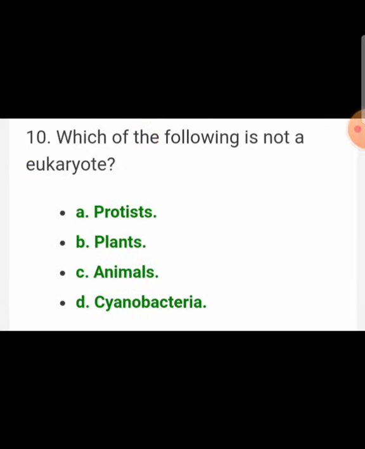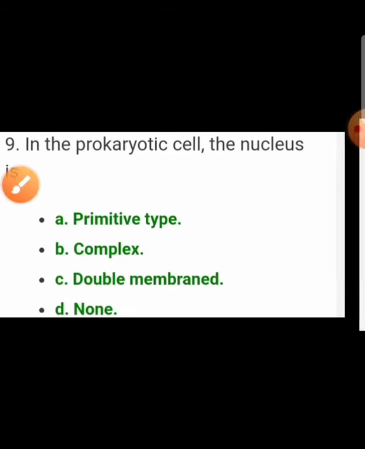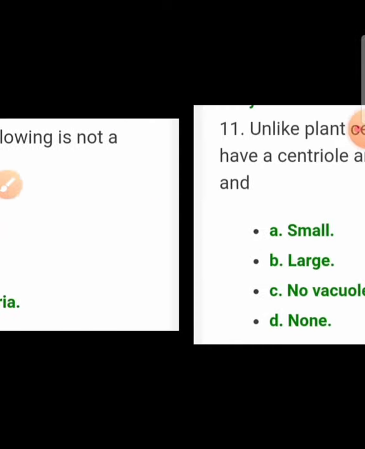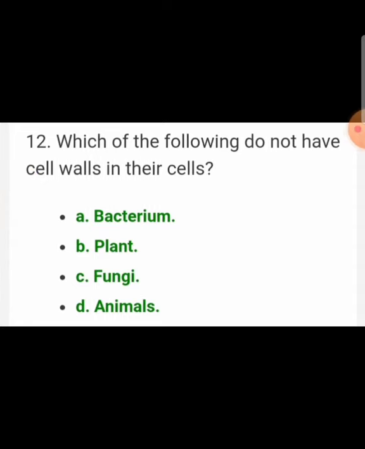Which of the following is not a eukaryote? And the answer is cyanobacteria. Unlike the plant cell, animal cell have a centriole and a dash vacuole. Here the vacuole is small in case of animal cell. Which of the following do not have a cell wall in their cells? The answer is animal cells.